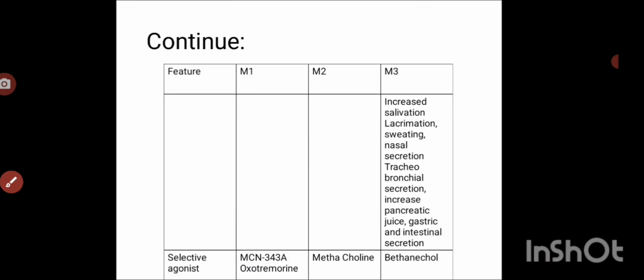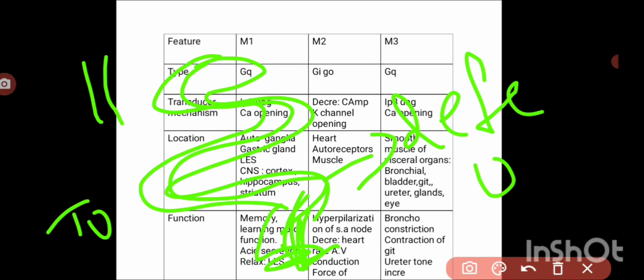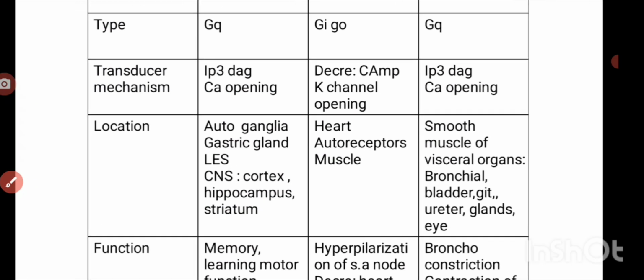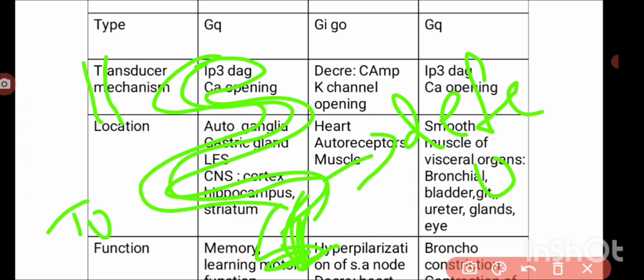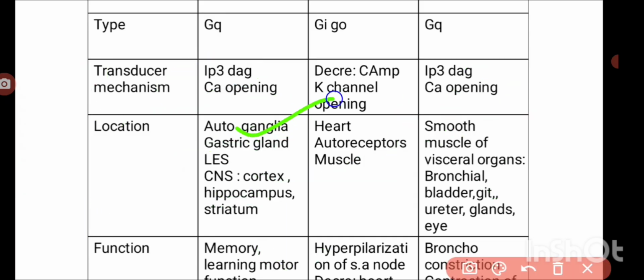And then here, selective agonist. What do you mean by selective agonist? Acetylcholine will act on all these receptors, both muscarinic and nicotinic.